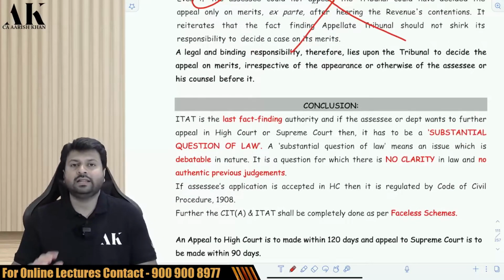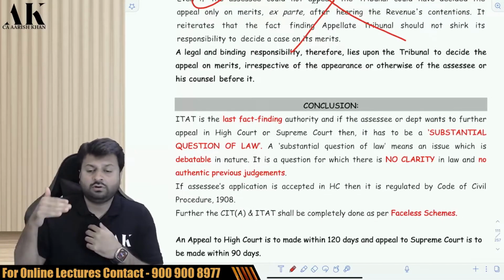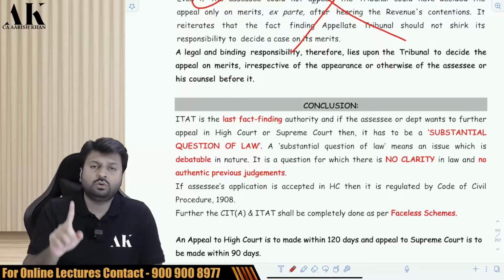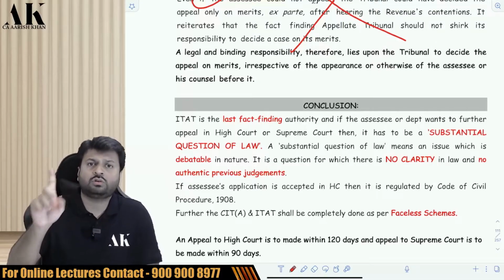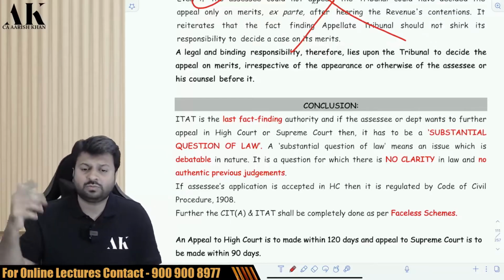And last but not least, the conclusion which we need to draw here is that the ITAT is the last fact finding authority. If you want to go beyond this, that is, if you want to go to the High Court or Supreme Court, then you need to go with a question of law and not a question of fact, because a question of fact under income tax law cannot be appealed in the High Court and Supreme Court.